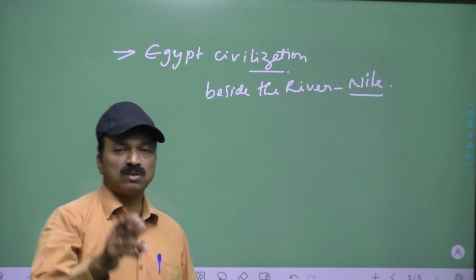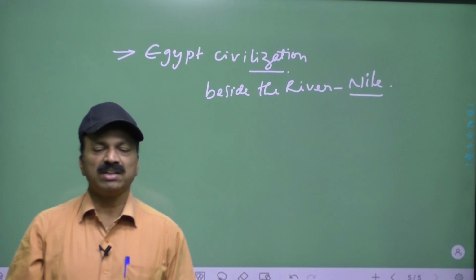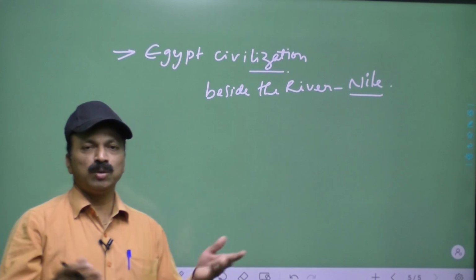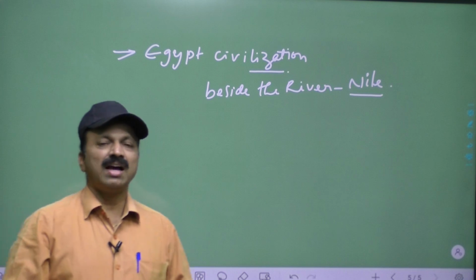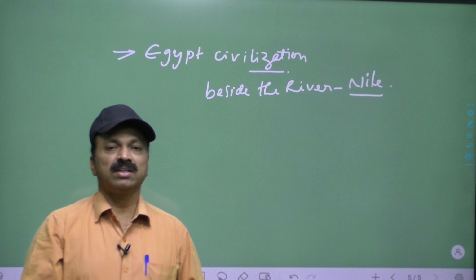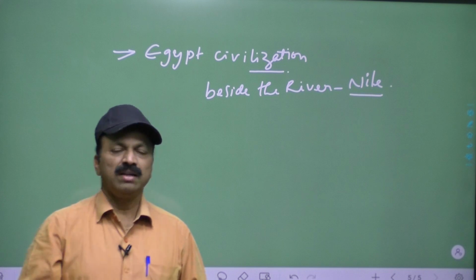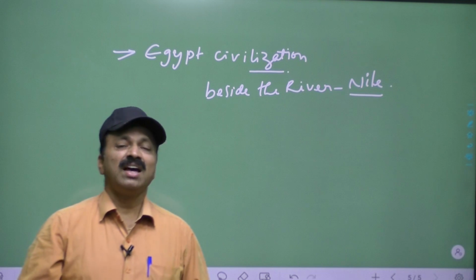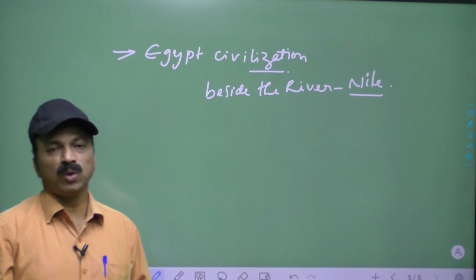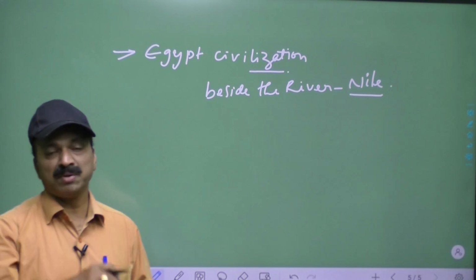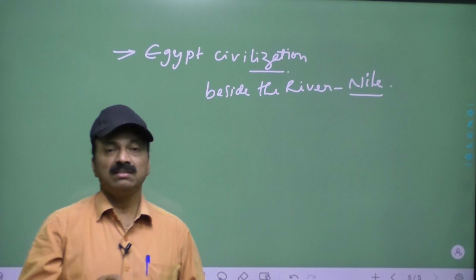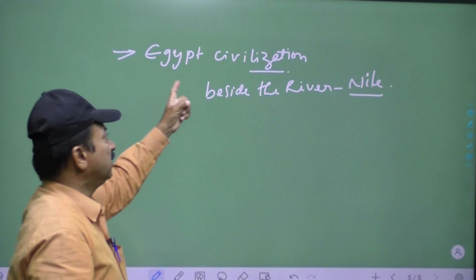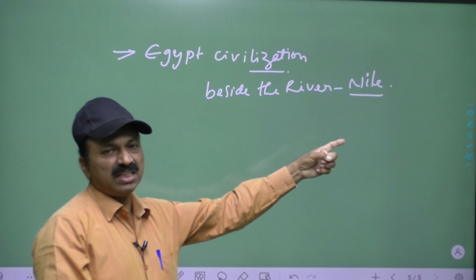That is why Egypt is called the gift of the Nile. When the Nile river flows, all the lands become fertile and agriculture can be developed. That's why Egypt is called the gift of the Nile. Egypt is famous for pyramids. What things are kept in these pyramids? Mummies, dead bodies, spelled M-U-M-M-Y. Mummy spelled M-A-M-M-Y means mother, while M-U-M-M-Y indicates a dead body, but the pronunciation is the same. That Egypt civilization is one beside the river Nile.